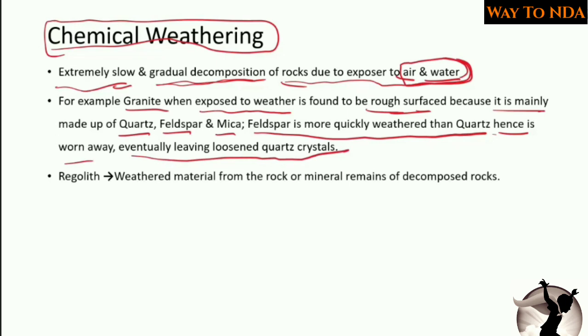So let me put it in a simple way. Different materials are present in different rocks, and they have different characteristics. Different types of minerals are present in different types of rock structures or earth structures, and we are going to study that in detail.